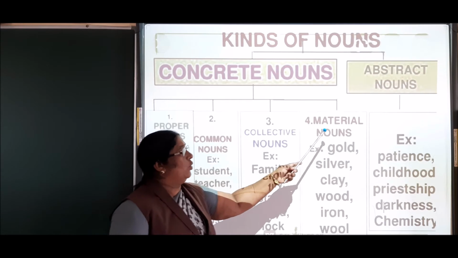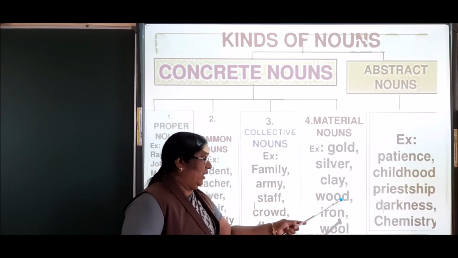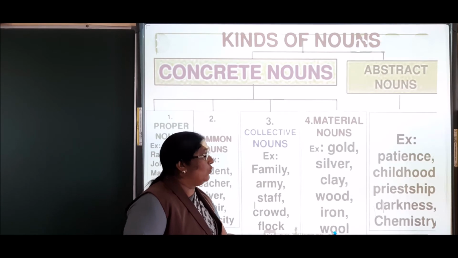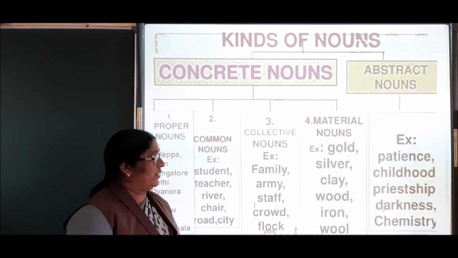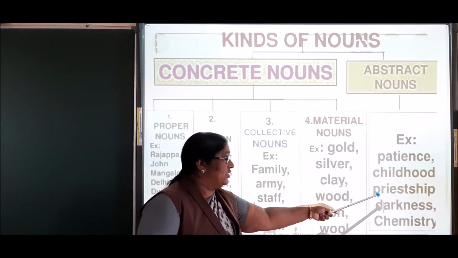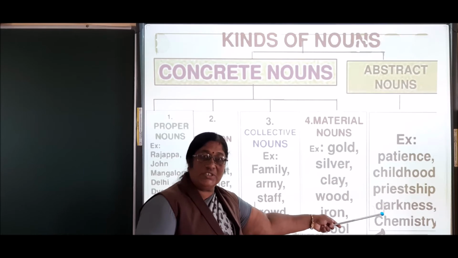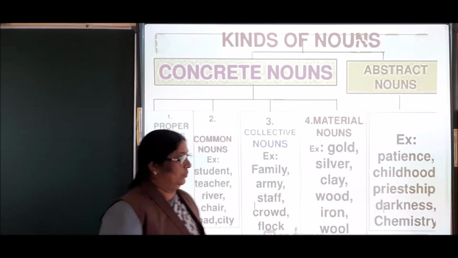Some material nouns are gold, silver, clay, wood, iron. Some examples of abstract nouns are patience, childhood, priestship, darkness, chemistry. Chemistry means here the chemistry between the people.